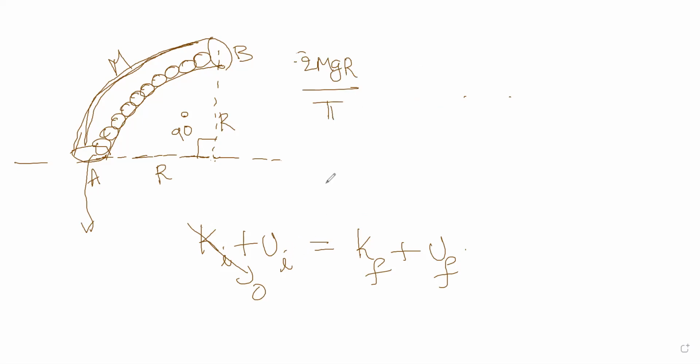And the K final is half mv square. That means this has emerged out and it has come like this, and this is B and this is A.